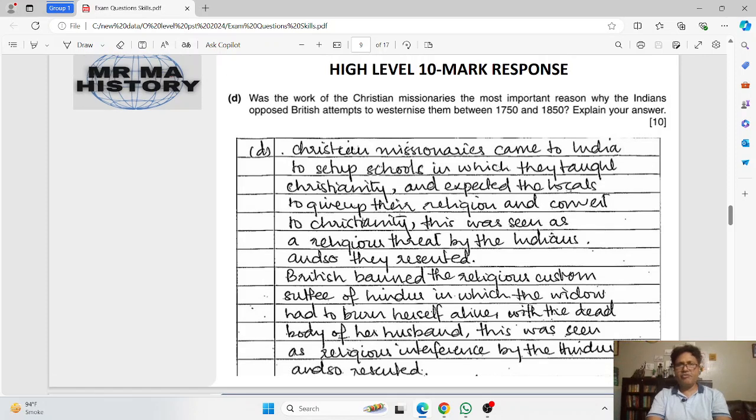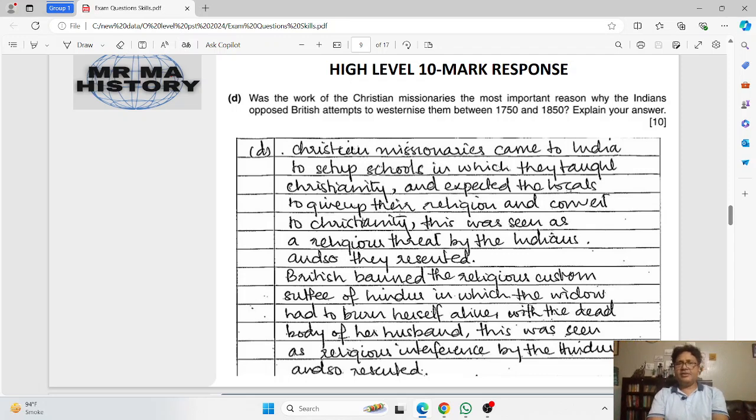The question is, was the work of the Christian missionaries the most important reason why the Indians opposed British attempts to westernize them between 1750 and 1850? Explain your answer. 10-mark question. Basically, what is the question? First you have to carefully read the question so that you can fully comprehend it and address it in your answer.